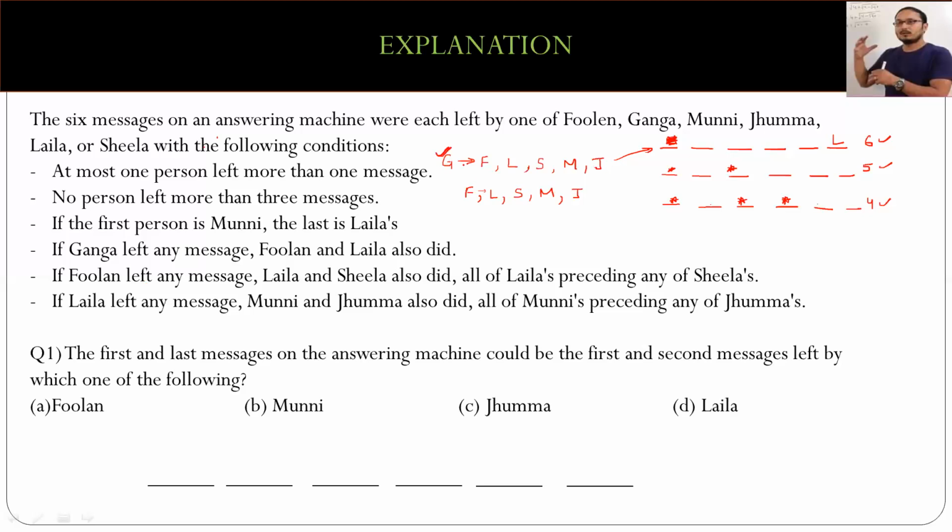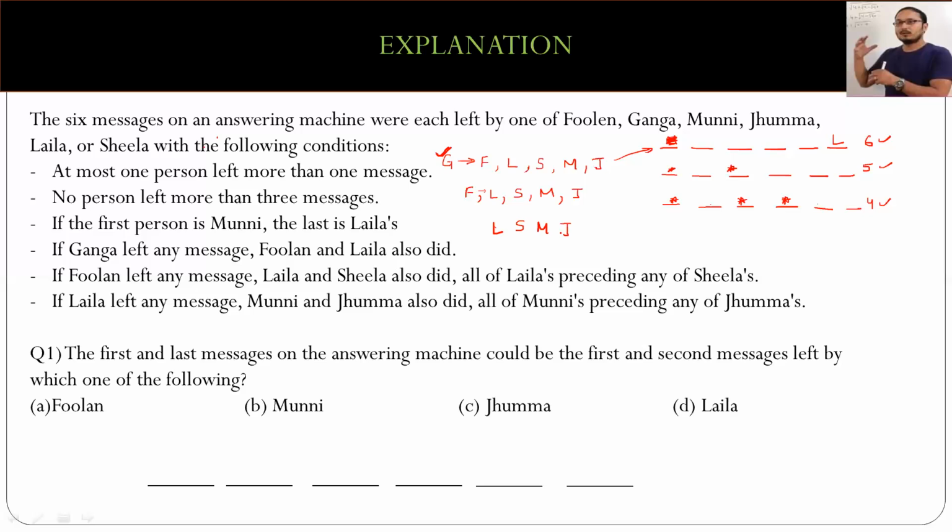So as soon as Ganga comes into picture, the other 5 have to come into picture. As soon as Poolan comes into picture, the other 4 have to come into picture, right? So if I remove Ganga and if I remove Poolan, I'm left with Laila, Sheila, Munni, and Jumma.